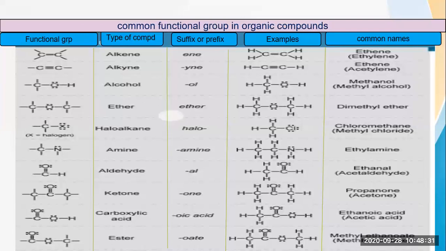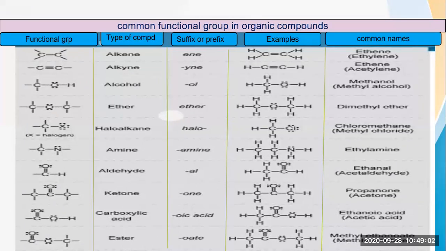Now here the functional group is C double bond C. You might remember that in the second session we learned about alkanes, alkenes and alkynes. If it is an alkane, a single bond will be there. If a double bond is there, then it is an alkene. So here C double bond C is the functional group and the type of compound is alkene.